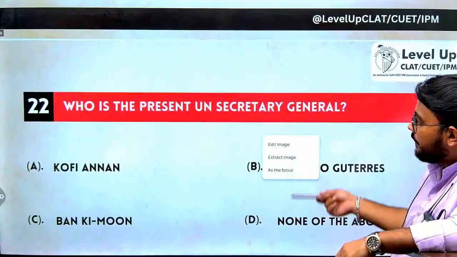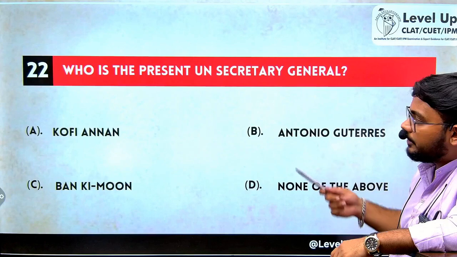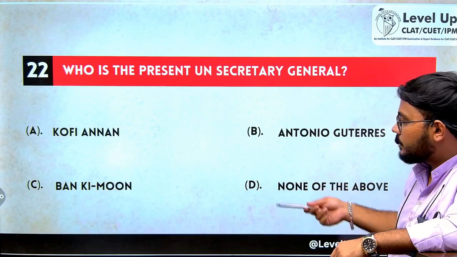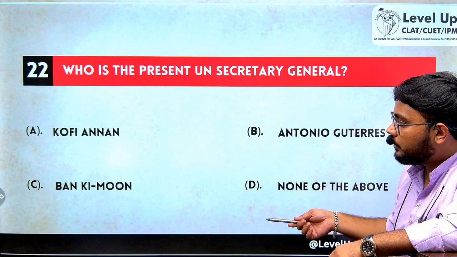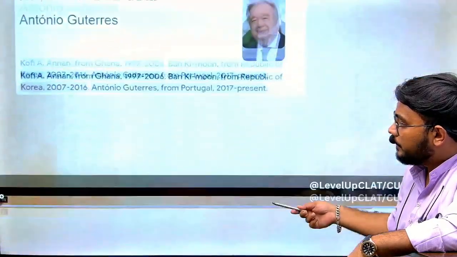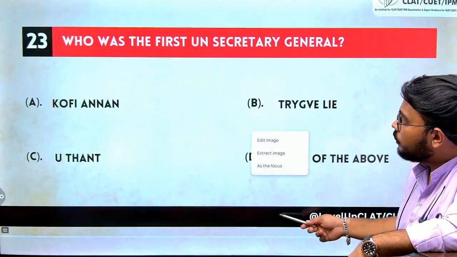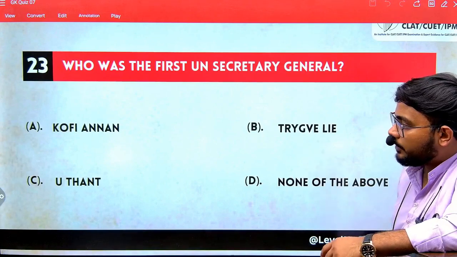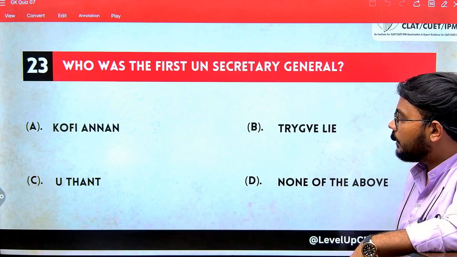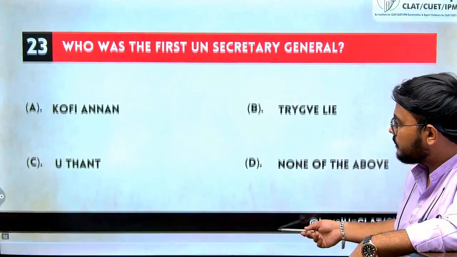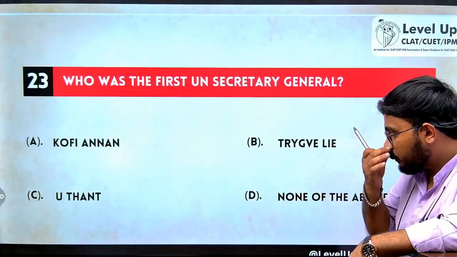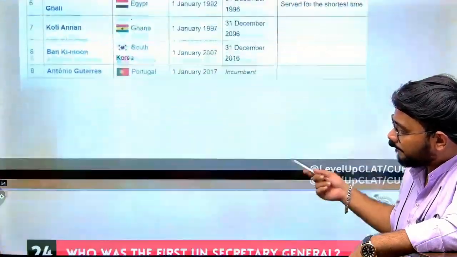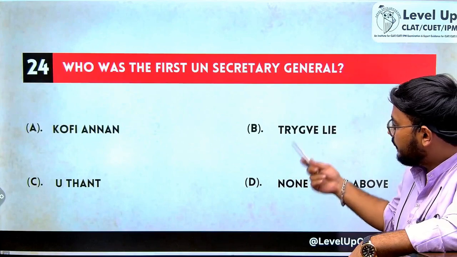A factual question: who is the present UN Secretary General? The Secretary General is the highest post that one can have in the UN. The current Secretary General is Antonio Guterres, who is also the ex-Prime Minister of Portugal. The capital of Portugal is Lisbon. Who was the first UN Secretary General? The first UN Secretary General was Trygve Lie. Please remember this question has been asked multiple times. Kofi Annan was the first African to become the Secretary General of the UN. So who was the first UN Secretary General? Trygve Lie is the answer.